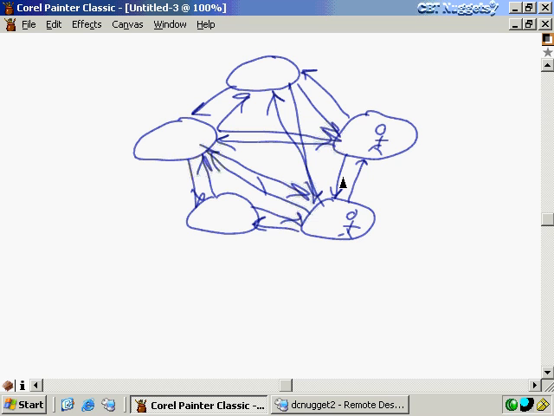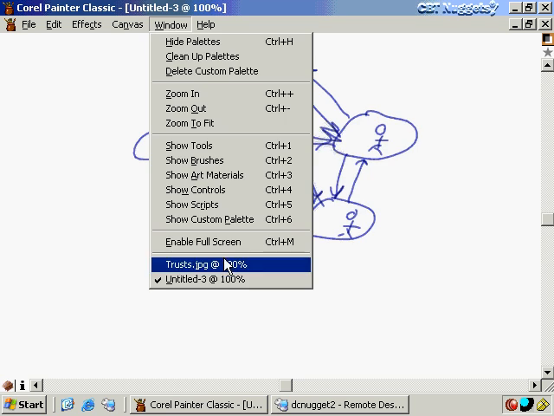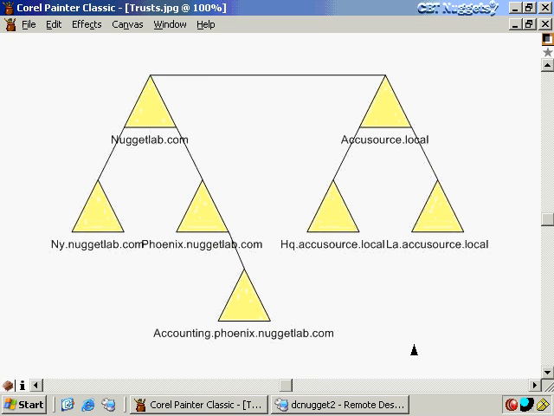If I remember right, Compaq, back before they merged with HP and back when they had NT4 domains, had hundreds of domains. Can you imagine the Visio diagram, or whatever it is that they use to document all those trust relationships? There's probably not a Visio diagram big enough in the world for that. Well, fortunately, in Windows Server 2003, we have a much simpler trust relationship that we can build.